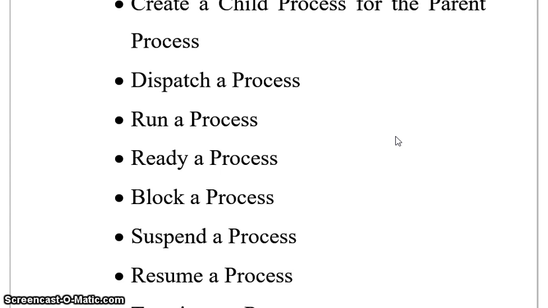Block a process: if the process has gone for any IO operation, we say that the process is blocked. Similarly, dispatching a process: if you put a process from main memory into the CPU, that is called dispatching. Suspending a process: if you want to stop a process that is running, for some reason, then you go for suspending.